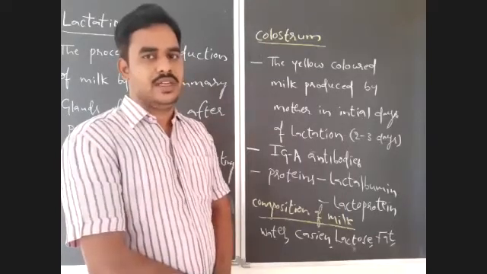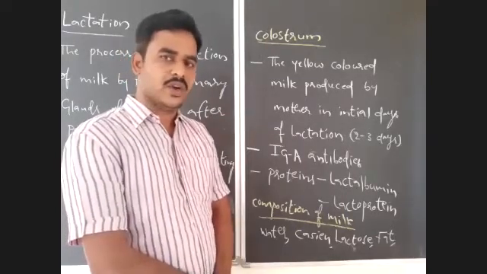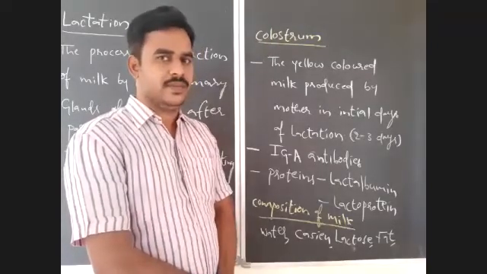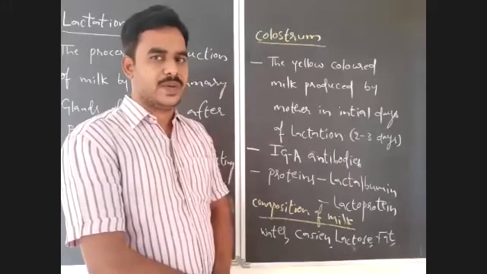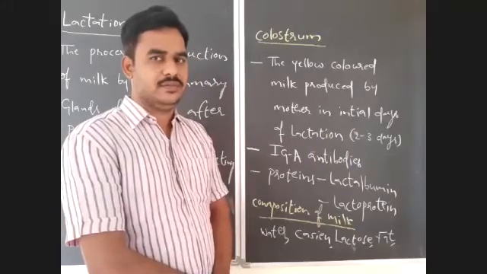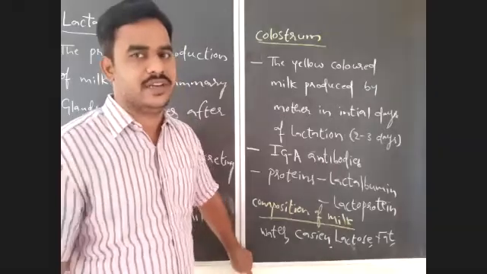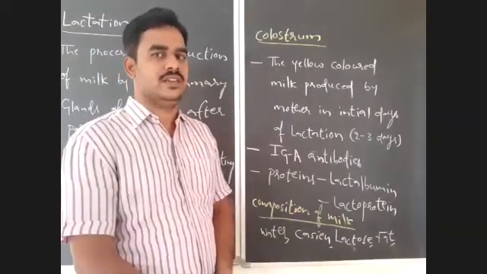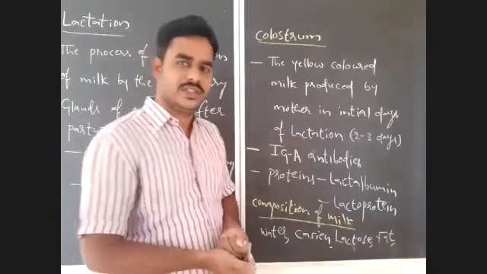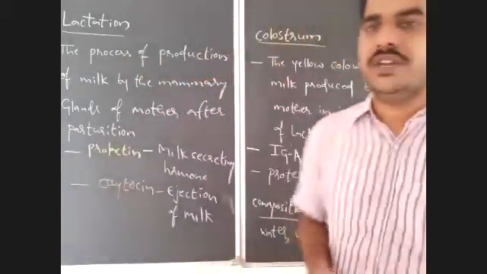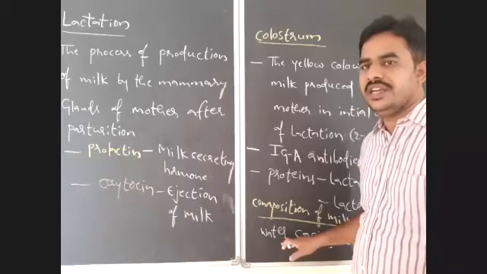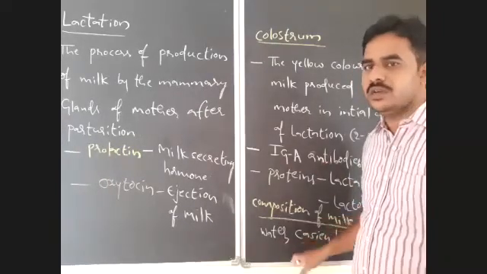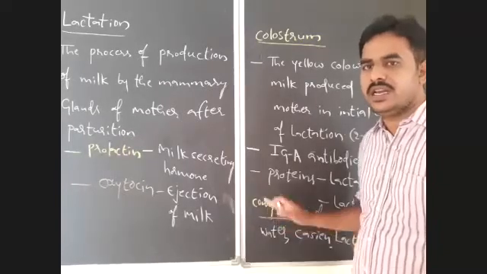In the milk, sodium is present, potassium is present, calcium is present, phosphorus is present. But in this milk, vitamin C is low in concentration. Vitamin C is present, but the concentration of that vitamin is less. Remaining all vitamins, A, B, E, are more, but vitamin C is present only in low concentration.